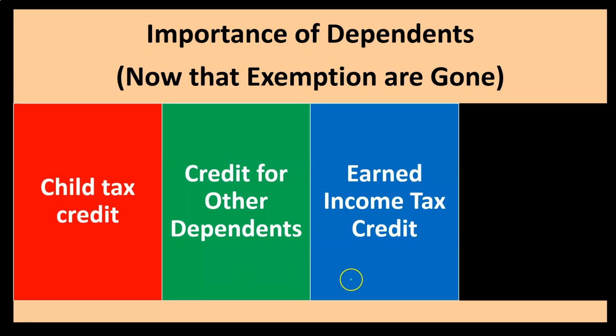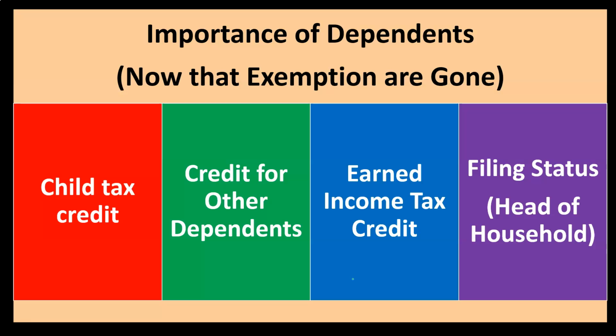There also could be an impact on the earned income tax credit. Once again, we'll talk about the earned income tax credit more in a future presentation. It's actually a bit more complex of a credit, even though it's typically for lower income individuals, because it's based on earned income, and dependents could have an impact on it as well. So again, a qualifying child, which would typically be a dependent, could have an impact on that as well as the filing status of head of household.